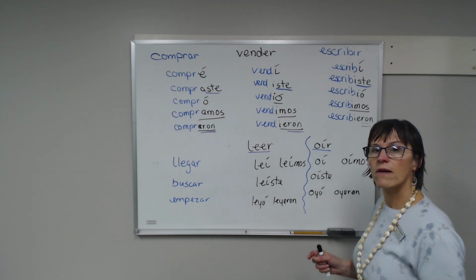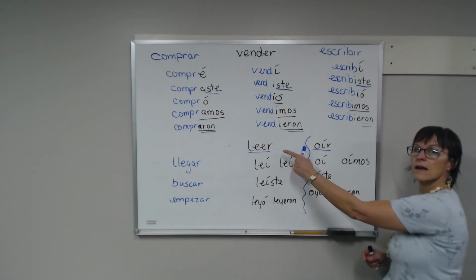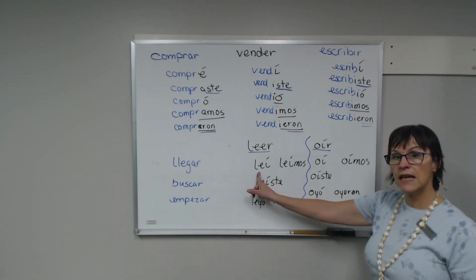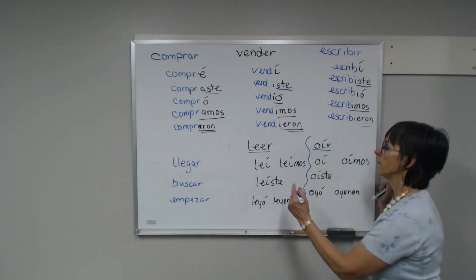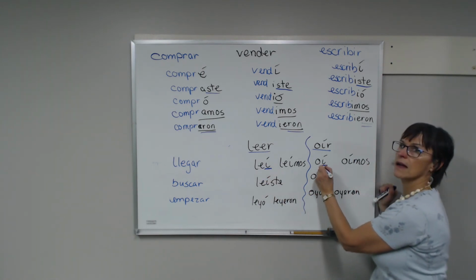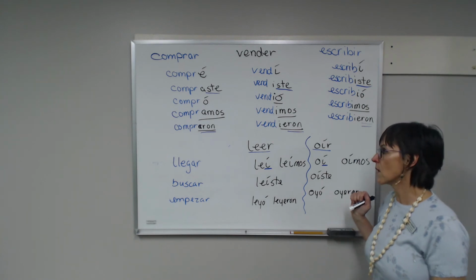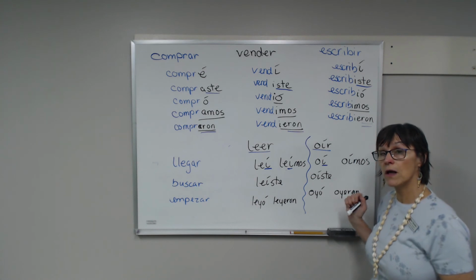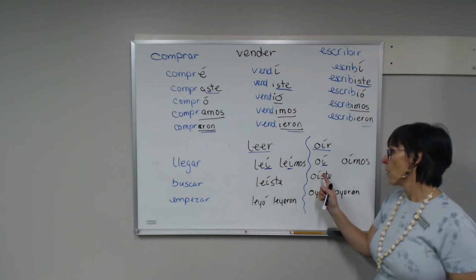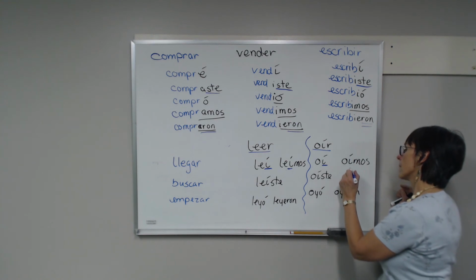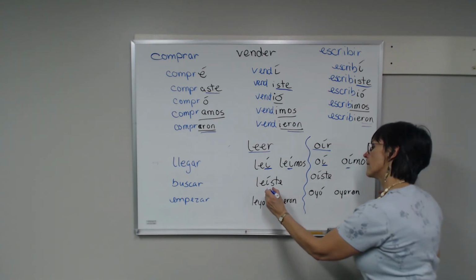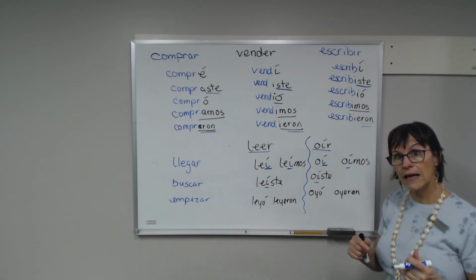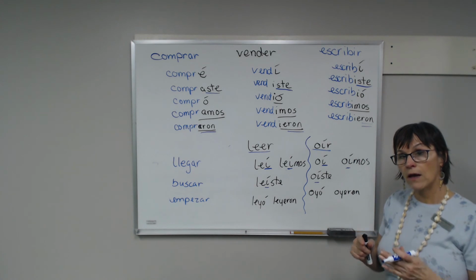Last thing, we've got verbs that end like leer and oír. When they change, they look really weird at first because it's leí, because they're an ER-IR verb. They're going to end in an I, but you have to have an accent on it. So leí, but in the nosotros form, they carry the accent too. So leí, leímos. Oí, oímos. Leíste, oíste. You've got to have the accent to sound it right. So leí, leíste, oí, oíste.